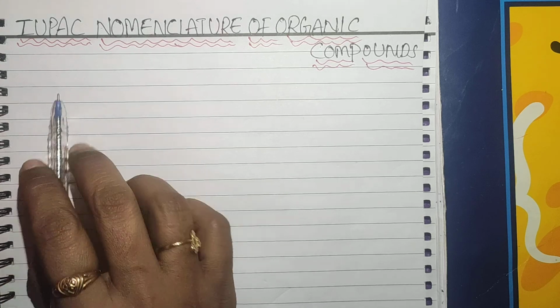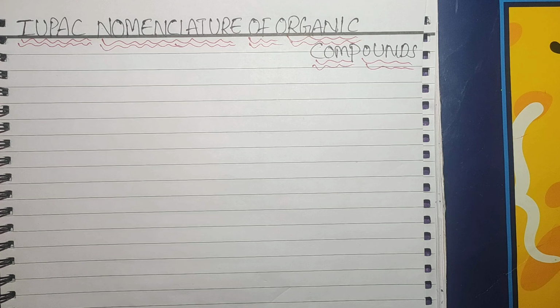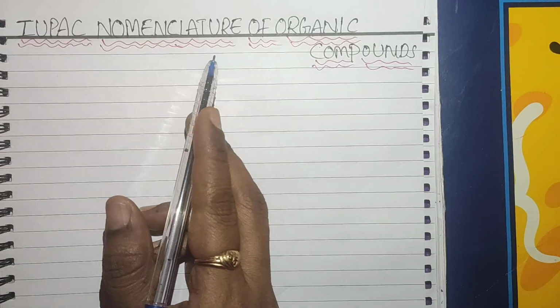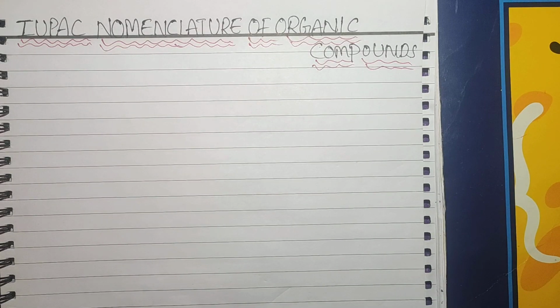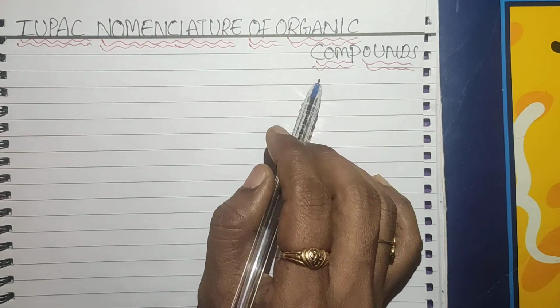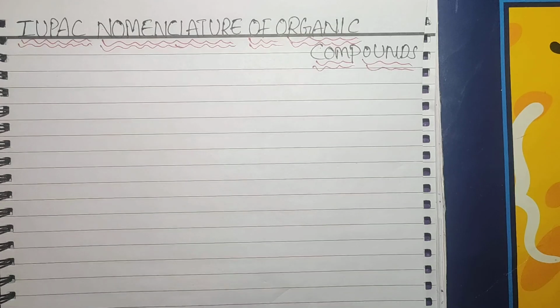Okay, let's start the topic. What is IUPAC? IUPAC means International Union of Pure and Applied Chemistry. They have given some rules for the naming of organic compounds. Nomenclature means naming for the organic compounds. It is very necessary to give names for organic compounds. Why? Because we have n number of organic compounds, right? It is very difficult to remember all the organic compounds without names.